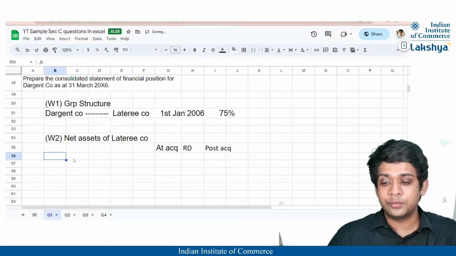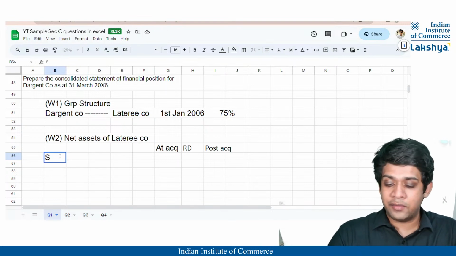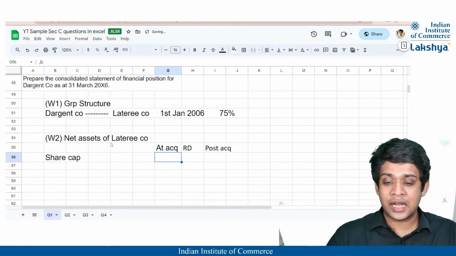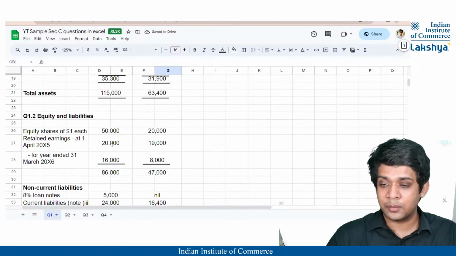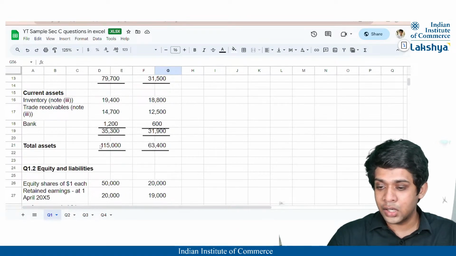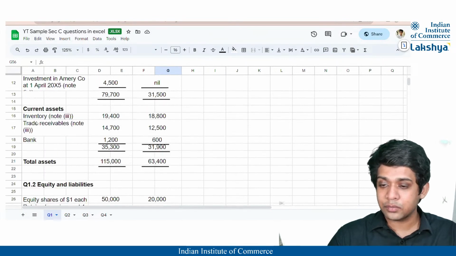Now we have the net assets of Latry Company, wherein we're going to have the share capital, correct? So the share capital at acquisition is how much? You can see it from the financial statements. Where is the share capital? Yeah, see this one, guys.